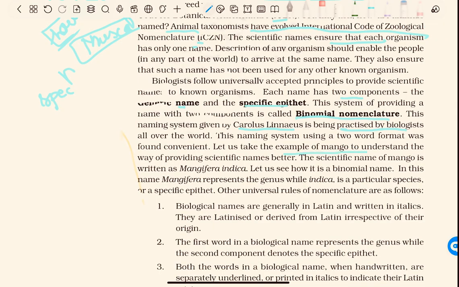Let us take the example of mango to understand the way of providing a scientific name better. The scientific name of mango is Mangifera indica, as I told you before. Let us see how it is a binomial name. In this name, Mangifera represents the genus, while indica is the particular species. In Musca domestica, domestica is the species and Musca is the genus, or a specific epithet. Other universal rules of nomenclature are as follows.